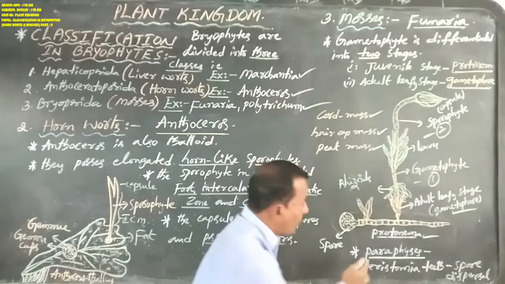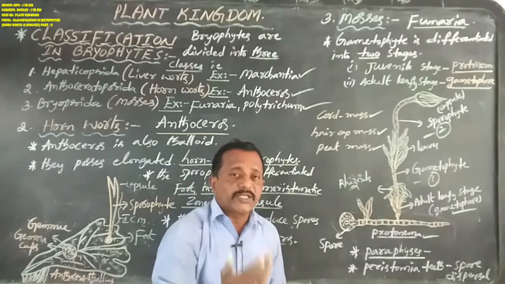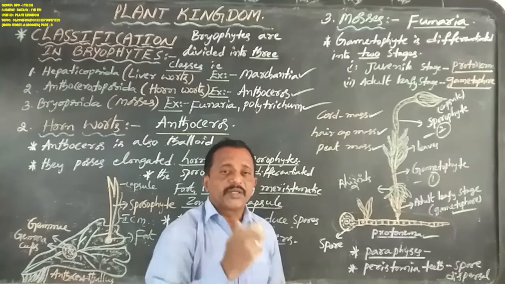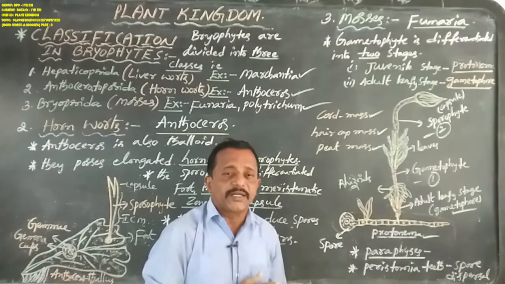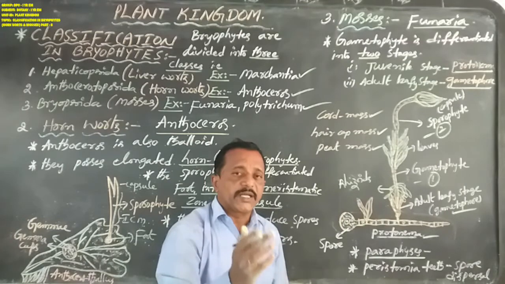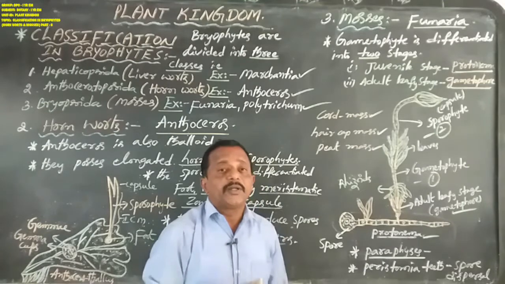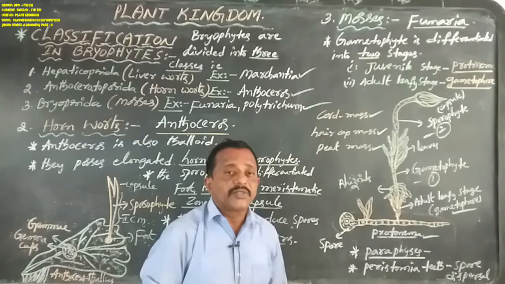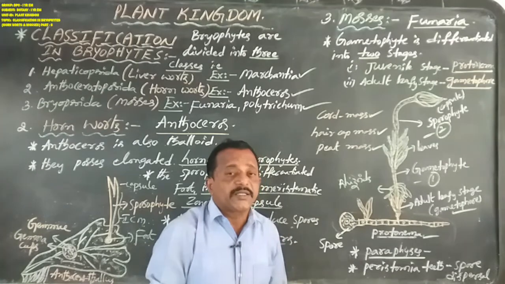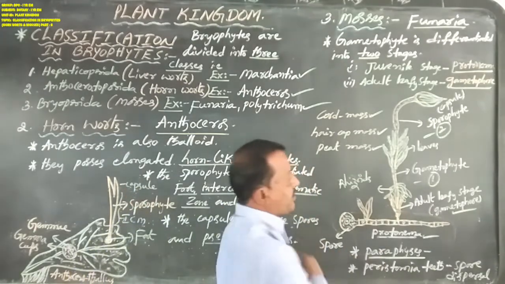What is the meaning of paraphysis? So dear students, both sex organs, that is the male sex organ and female sex organ, antheridia and archegonia, are intermixed with multicellular, uniseriate, filamentous and sterile hair-like structures, that is called paraphysis.